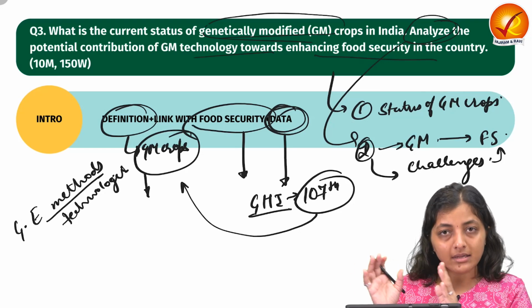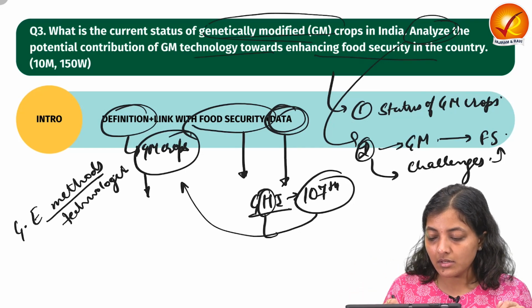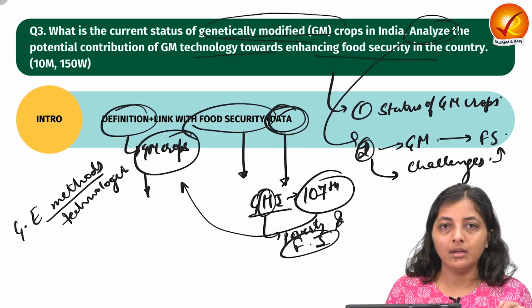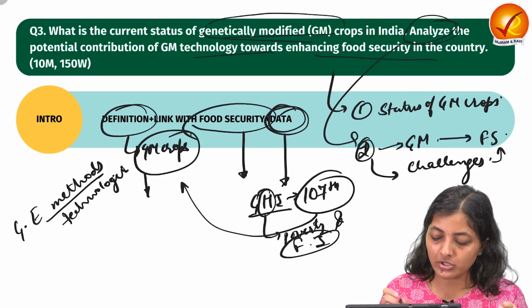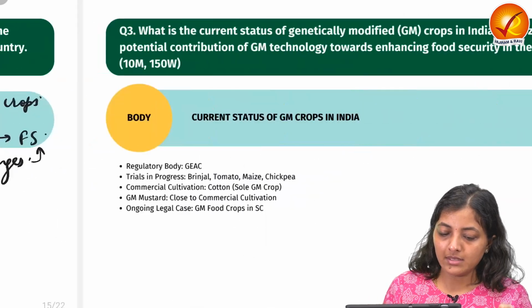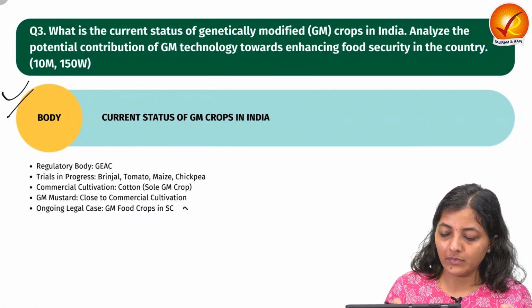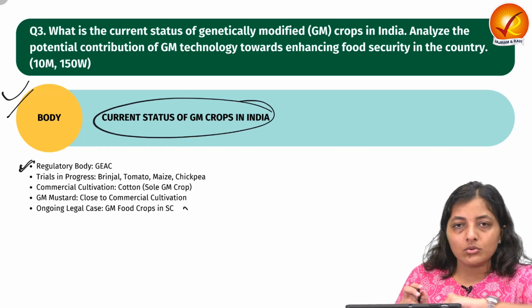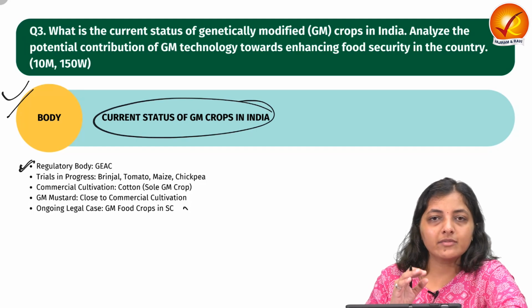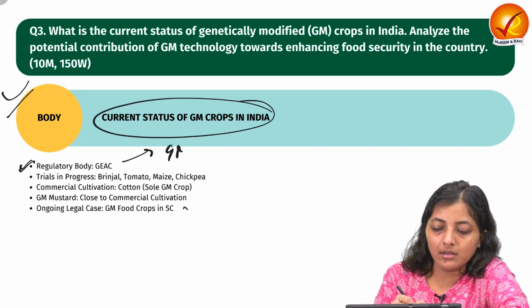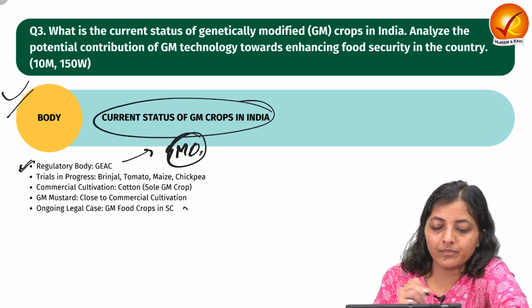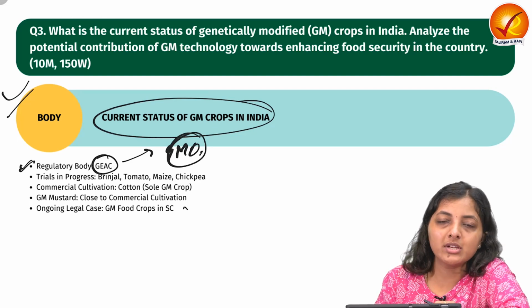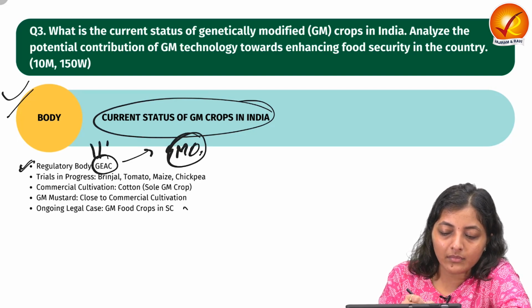Like India's hunger index is this. It means there is so much poverty and food insecurity, and how GM crops can hold the potential to address this challenge. So now let's move on to the body part. We need to write the current status of the GM crops in India. All the regulations with respect to genetically modified organisms are carried out by GEAC, the Genetic Engineering Appraisal Committee.